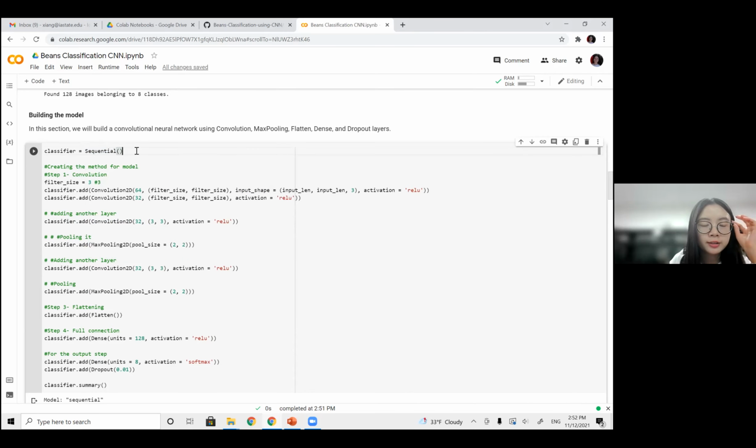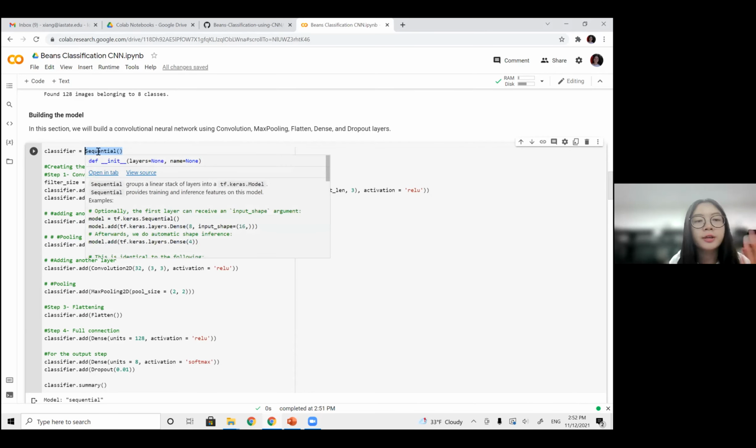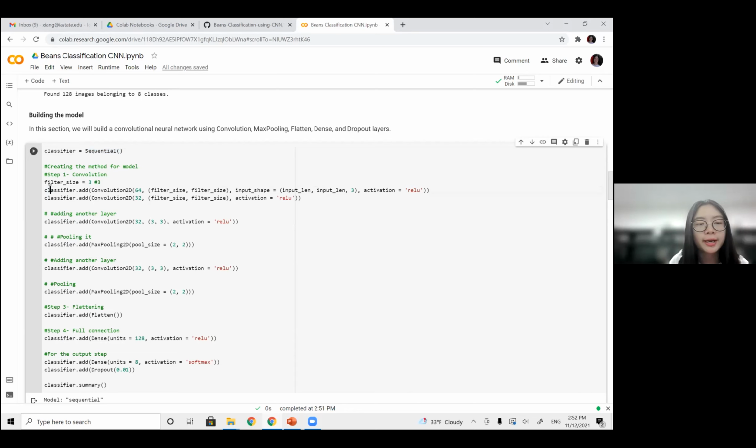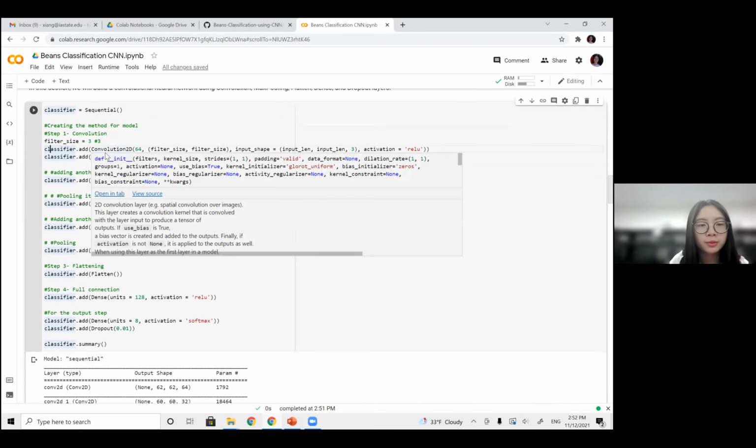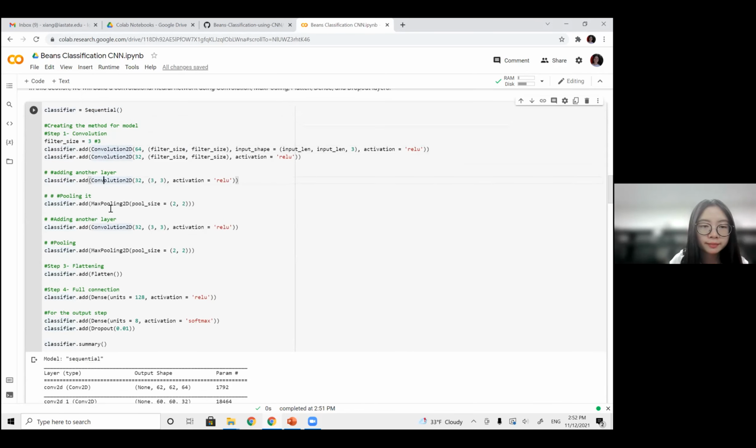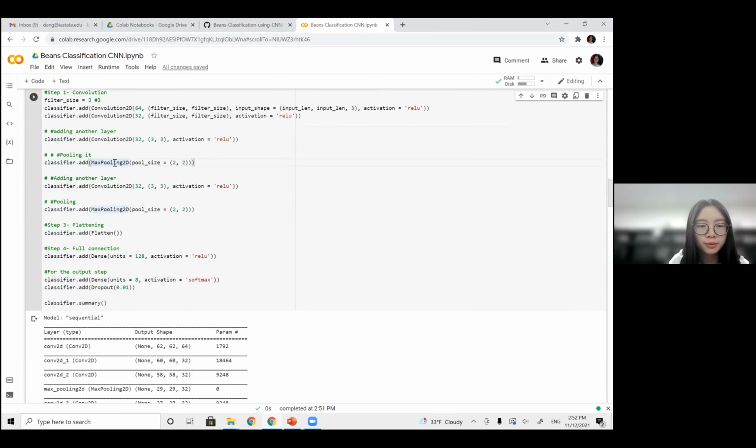And here the sequential is used to initiate the model. Next I added multiple convolutional layers as well as max pooling layers. The max pooling layers I didn't mention in my slides. They're for downsampling and for preventing overfitting, because they only preserve the max value in a certain area.